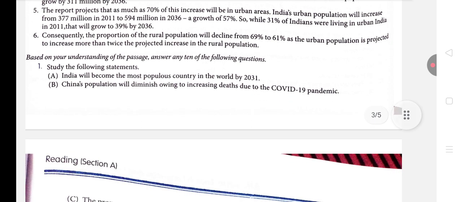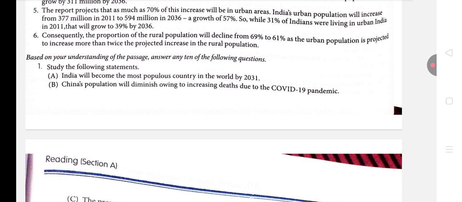So let's come to the first question of this passage. Based on your understanding of the passage, answer any 10 of the following questions. In the exam you will be given 12 questions, of which you have to answer only 10. So let's come to the first question, that is, study the following statements.